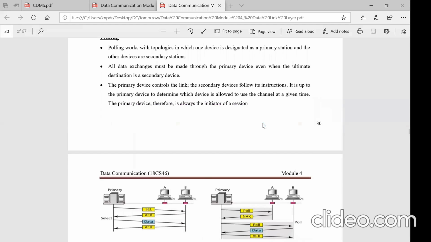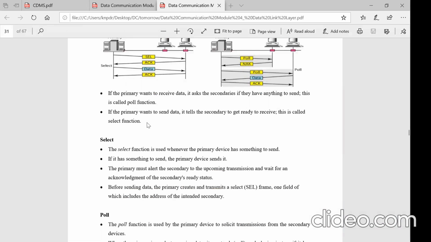Then we went to polling, and here it is a little different from reservation, where there will be a primary, and all remaining stations will be called secondaries. So the primary will decide who should send the data and who should receive the data. Two functions will be adopted here: one is select and the other is poll.